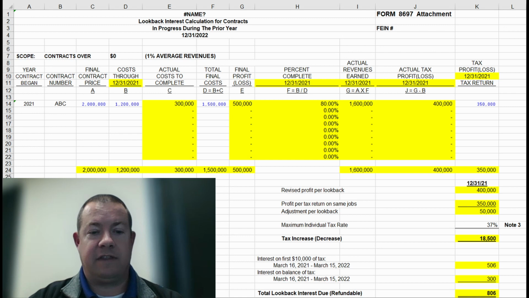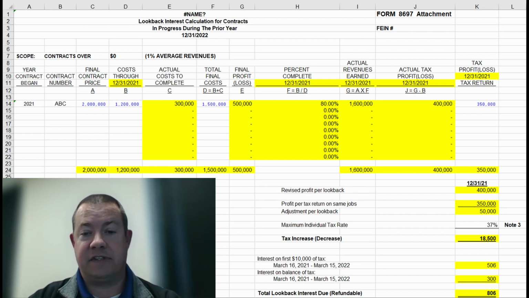Well, based on the way that the final contract completed, we should have recognized $400,000 of taxable income. So when we do the math, 400,000 less the 350, we get a $50,000 underpayment of tax on this contract as it finalized. When we apply it by the tax rate, we get an amount of tax that we should have paid back in 2021 had we known that the estimates were more accurate.